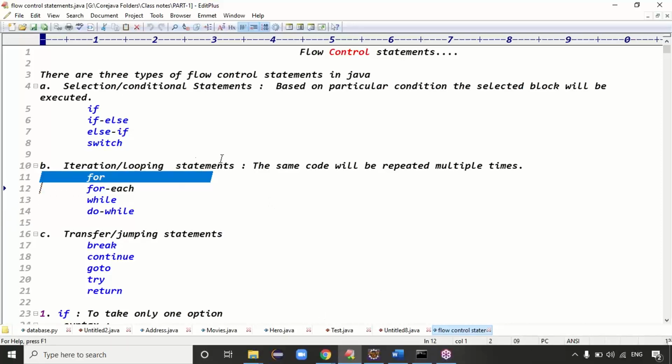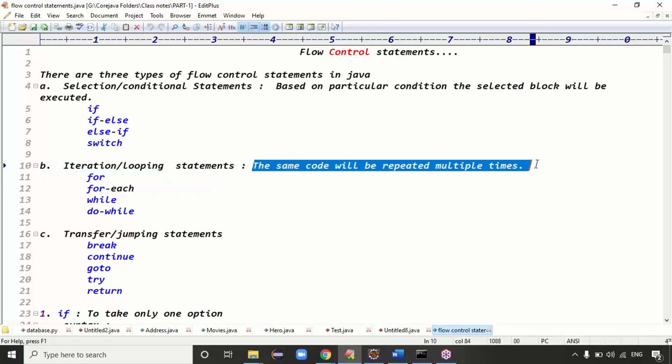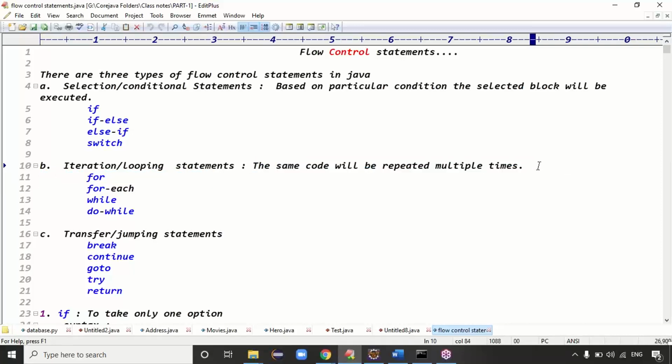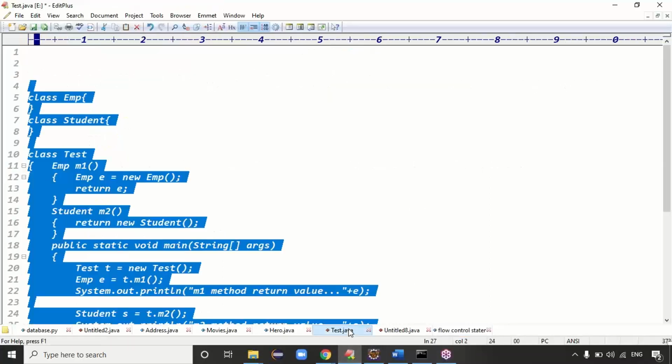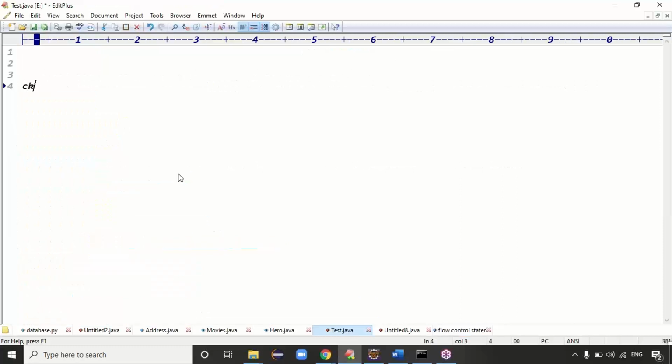If you take the for looping statement, if you want to execute the same code multiple times, to repeat the same code multiple times, we go with the for loop, right? Simply, we use the concept of the for loop. Okay, what is the syntax of the for loop here?